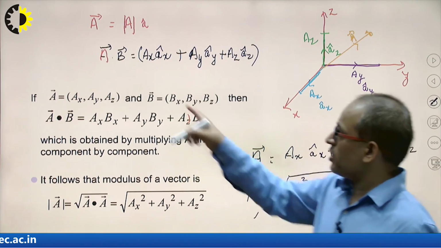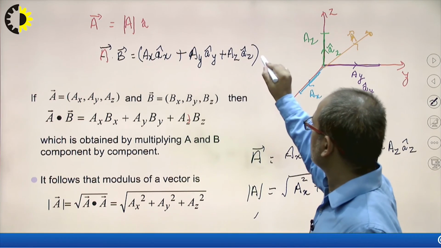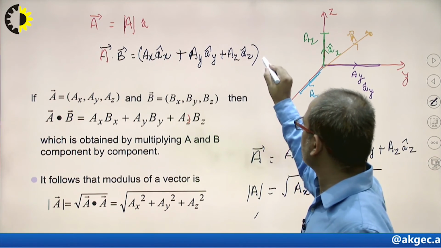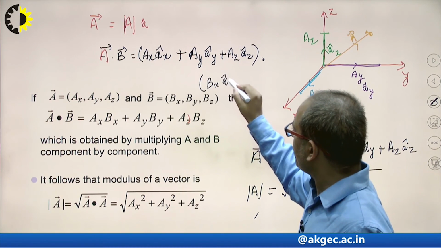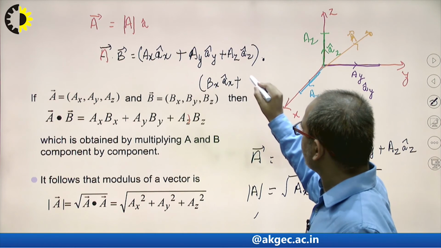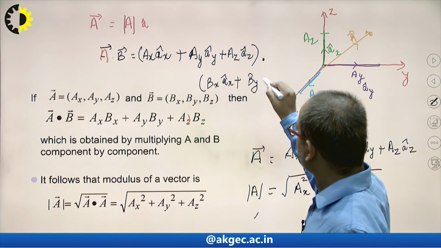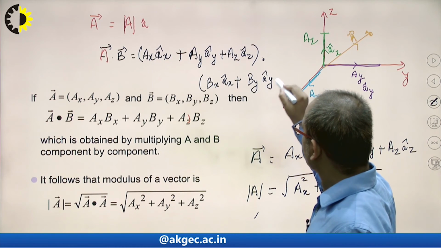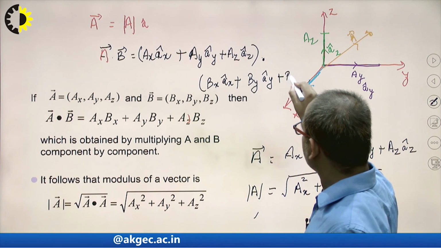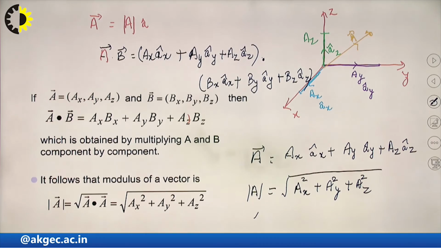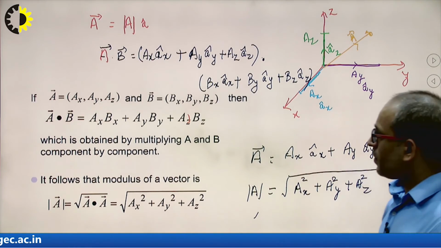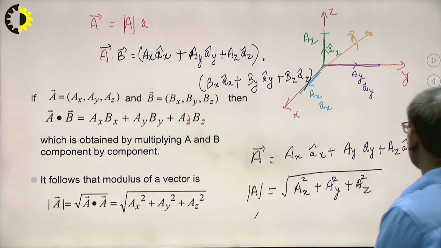Now I want to multiply this with the B vector. So B vector will be the same: Bx a cap x plus By a cap y plus Bz a cap z. Clear?